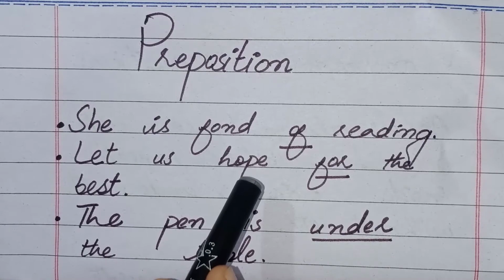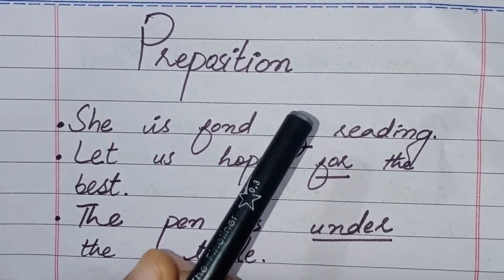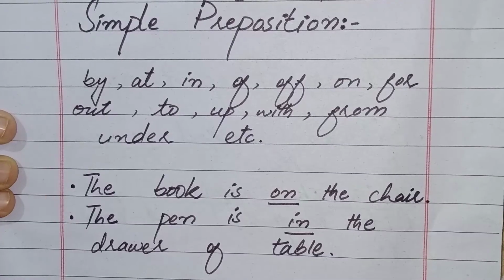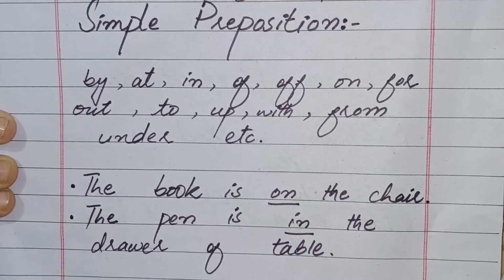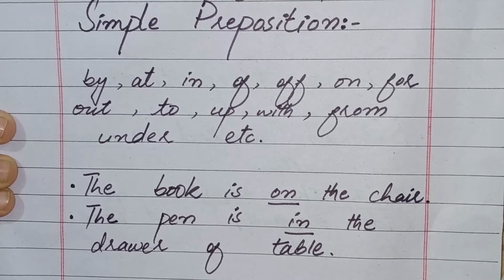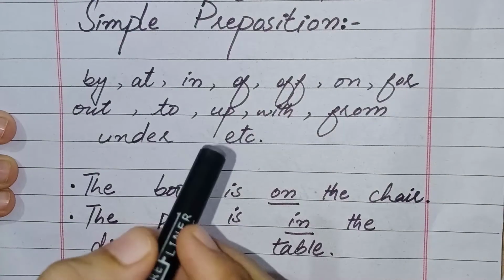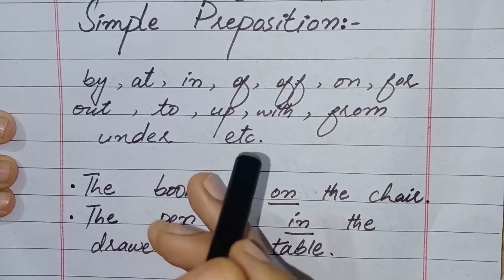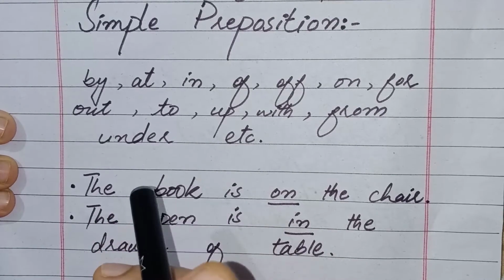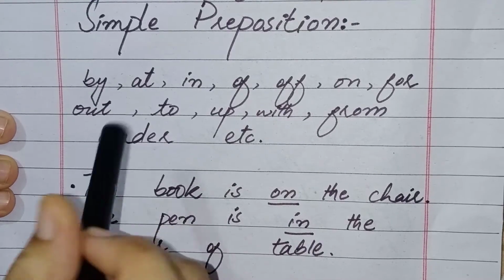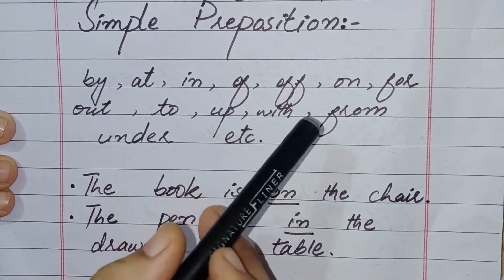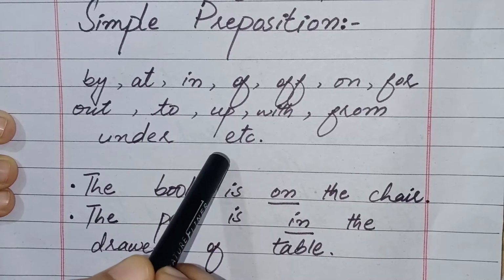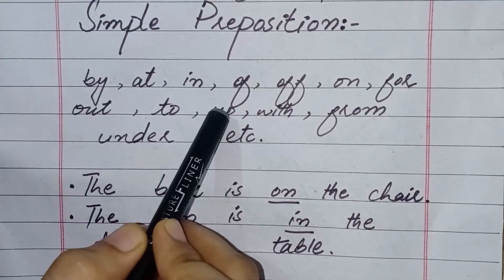So guys, we can say that preposition is a word that shows the relation of one noun or pronoun with another noun or pronoun. Now guys, we will talk about the kinds of preposition. So move to very first kind of preposition, and that is simple preposition. They consist of one word, and they are very simple to understand and consider. They are the most basic prepositions and are used frequently, like by, at, in, of, on, for, out, to, up, with, from, under, etc. All these are called simple preposition.